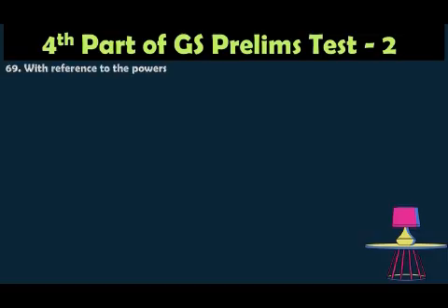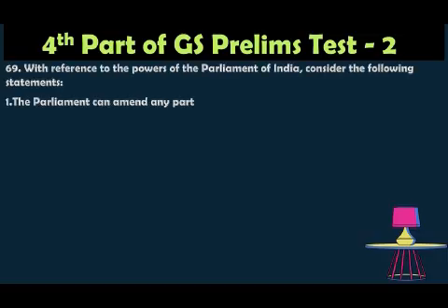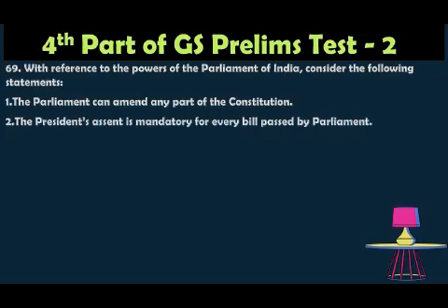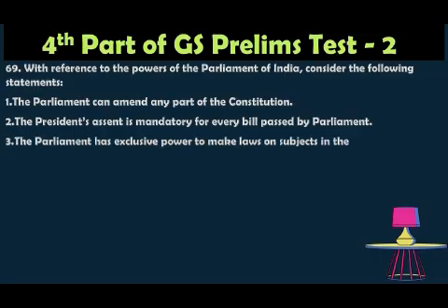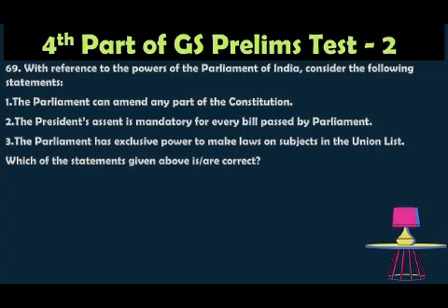Question number 69. With reference to the powers of the Parliament of India, consider the following statements. One, the Parliament can amend any part of the Constitution. Two, the President's assent is mandatory for every bill passed by the Parliament. Three, the Parliament has exclusive power to make laws on subjects in the Union list. Which of the statements given above is correct?